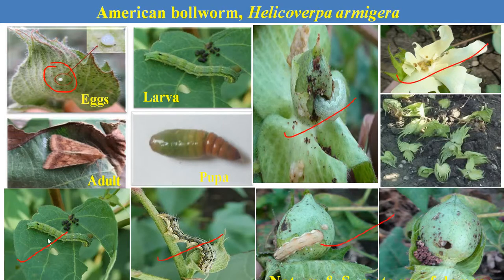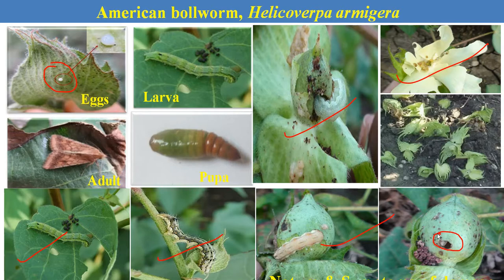At the initial stage it feeds on the leaves and the leaves become skeletonized. Then it feeds on the tender shoots, and the shoots wither and dry up. Then it feeds on the inner content of the flowers, and the flowers drop to the ground. After boll formation, it attacks the bolls by making small circular holes on them.